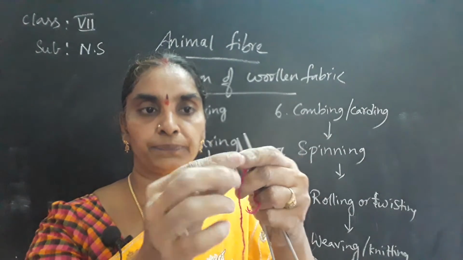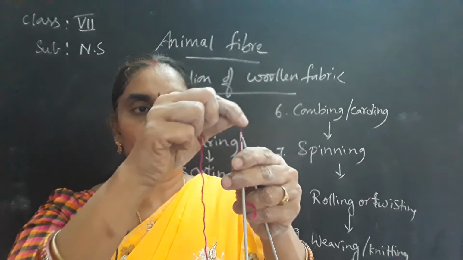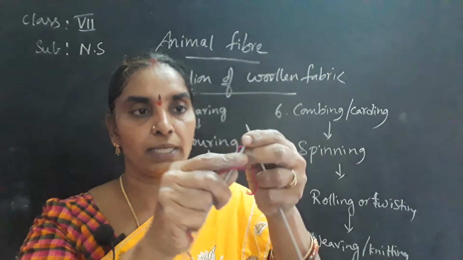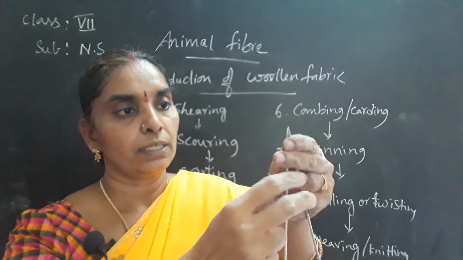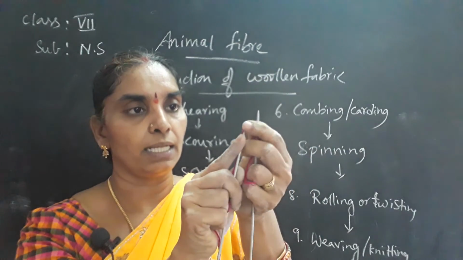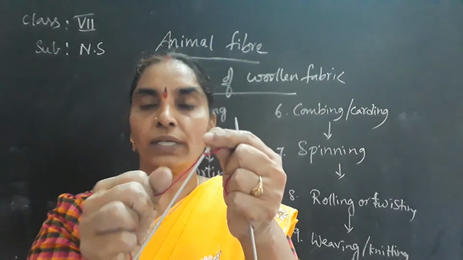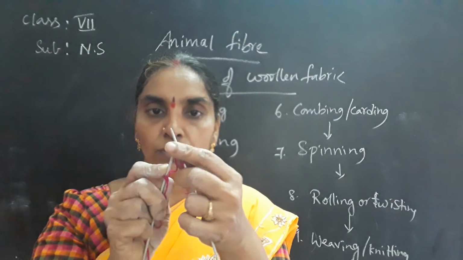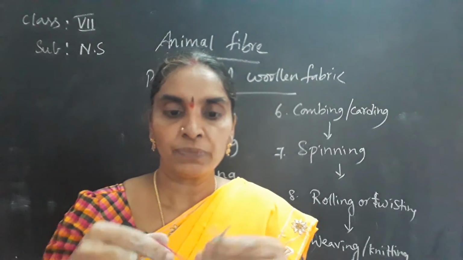See here, children, the needle is introduced inside, and you remove the loop so that it is caught onto the other needle. So easily you can put the knots and take them over the needles.